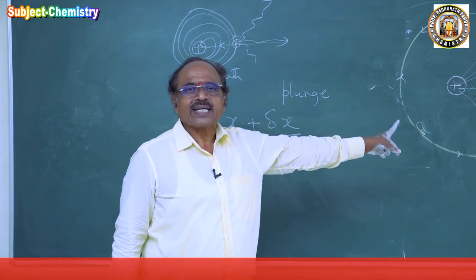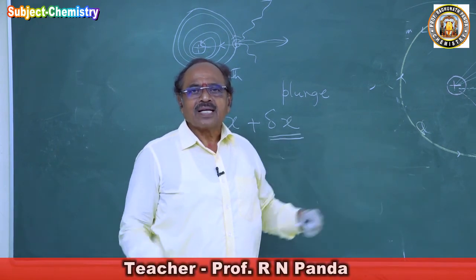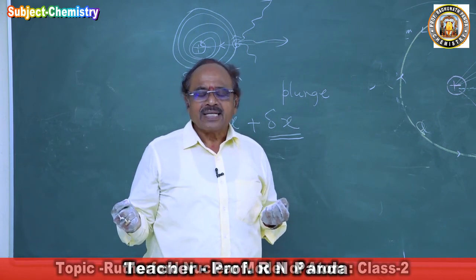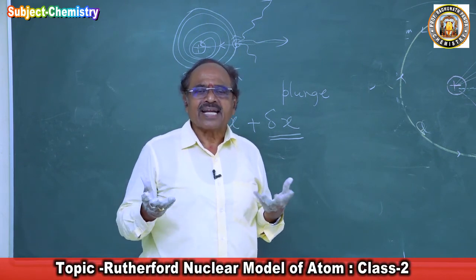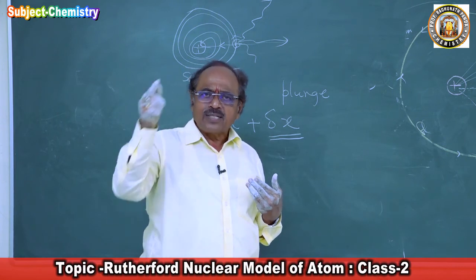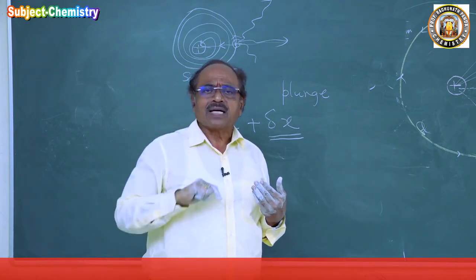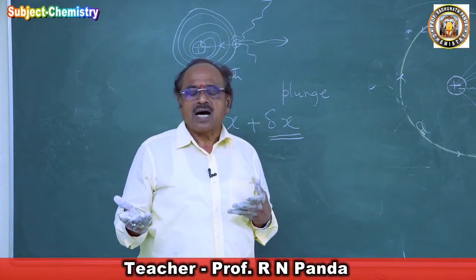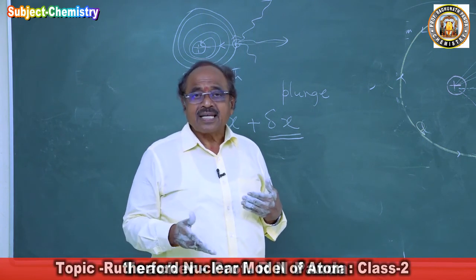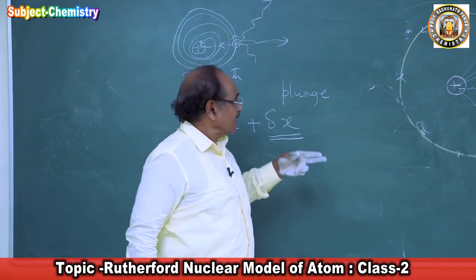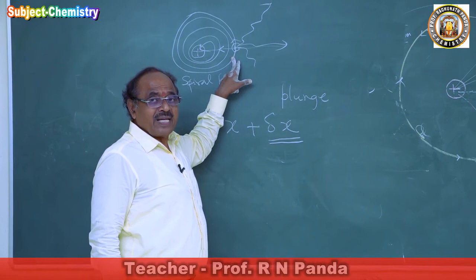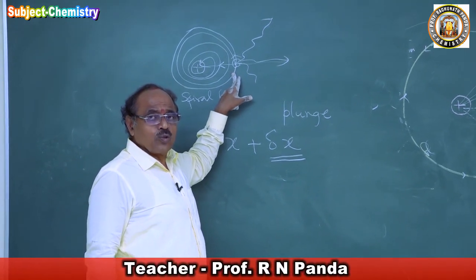What are the things to be corrected in the Rutherford model of atom? How many paths are there? Suppose a uranium atom is there, with 92 electrons. Are all the 92 electrons moving in the same path? That is a quick question. So the number of paths is to be corrected. Then what is the defect? The orbit is shrinking, so that has to be corrected. The orbit will not shrink.